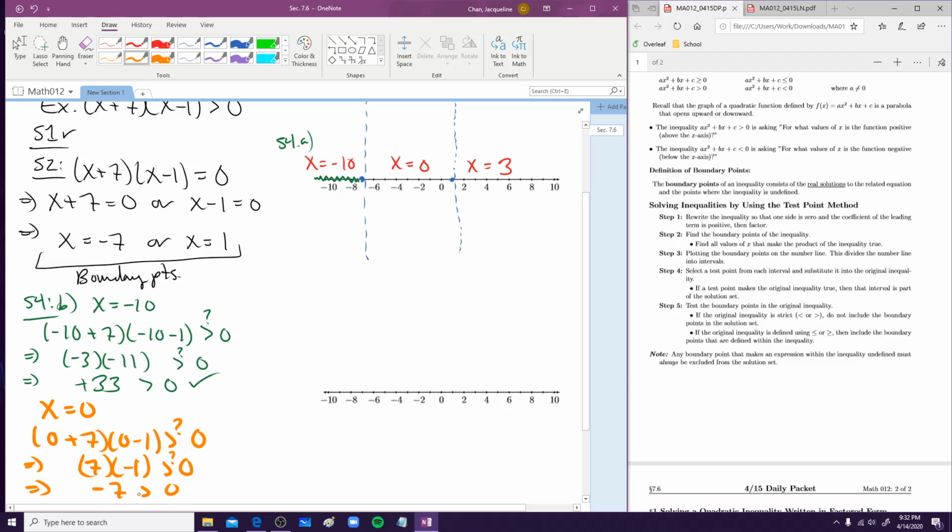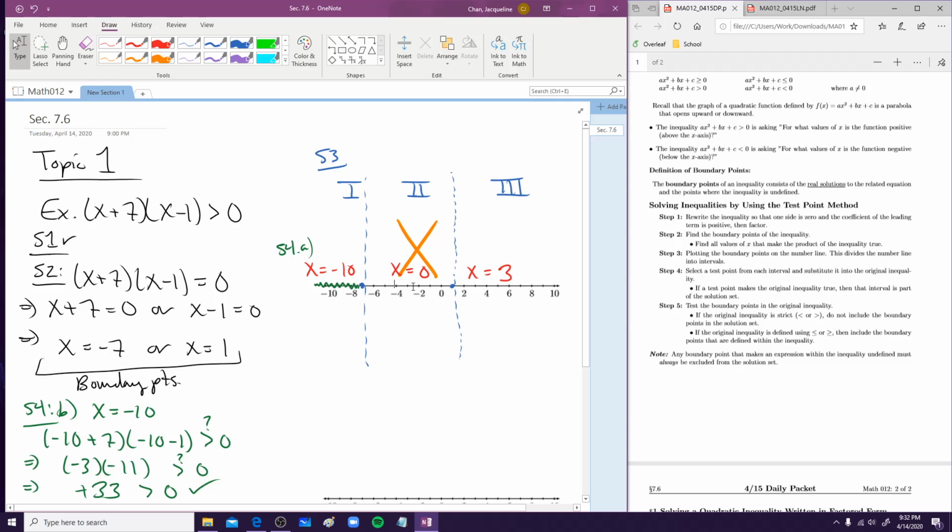Is negative 7 greater than 0? No, a negative number is not greater than 0. So what does that mean? That means that this interval is not included.